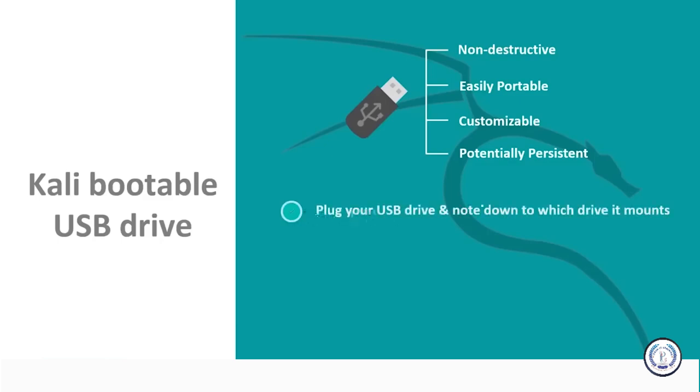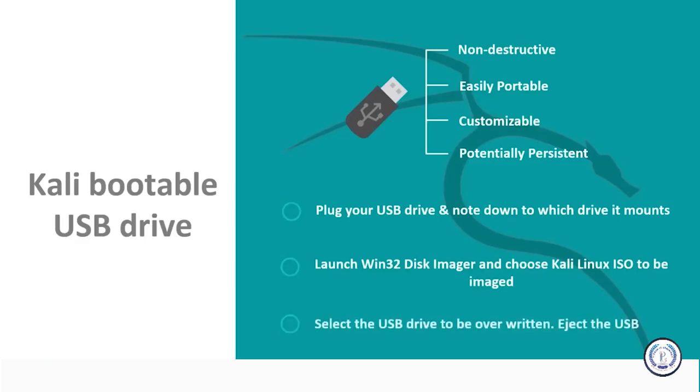First of all, you need to plug your USB drive into an available USB port on your Windows PC. Next, you need to note down the destination drive it uses once it mounts. For example, it could be the F drive. After that, you will have to download and launch a software called Win32 Disk Imager. In this software, you'll have to choose the Kali Linux ISO file that needs to be imaged and verify that the USB drive to be overwritten is the correct one. Lastly, once the imaging is complete, you need to safely eject the USB drive from the Windows machine.